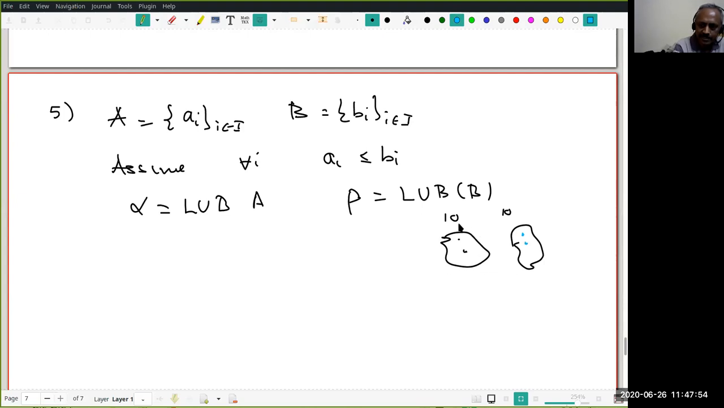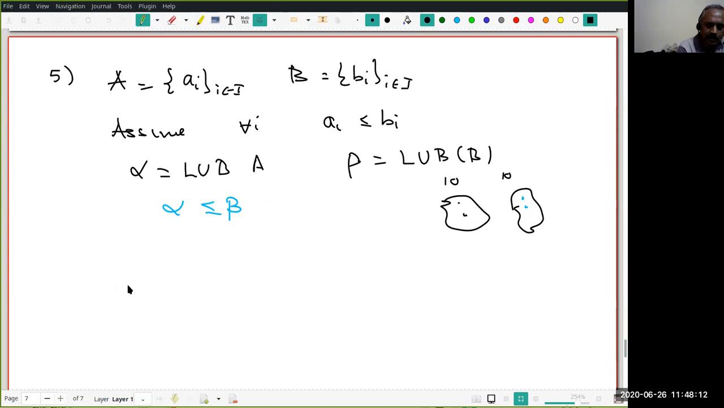Now let's look at the maximum height here, and the maximum height here. What do I expect? The maximum height here must be greater than or equal to the maximum height here. Do you understand? So we want to prove alpha is less than or equal to beta. Well, the proof is easy. Since alpha is the least upper bound, I want to prove alpha is less than or equal to beta. This is what I want to prove.